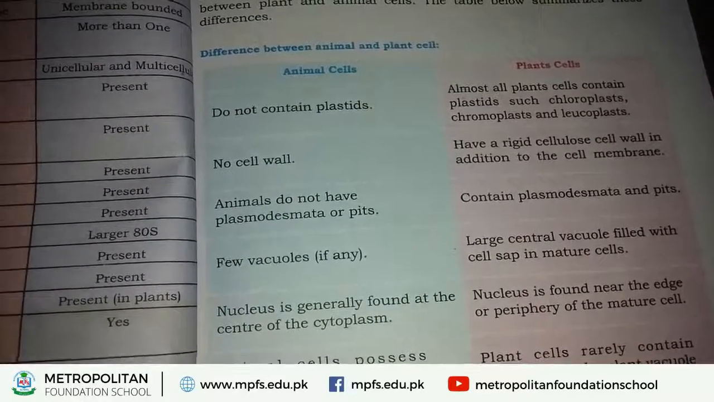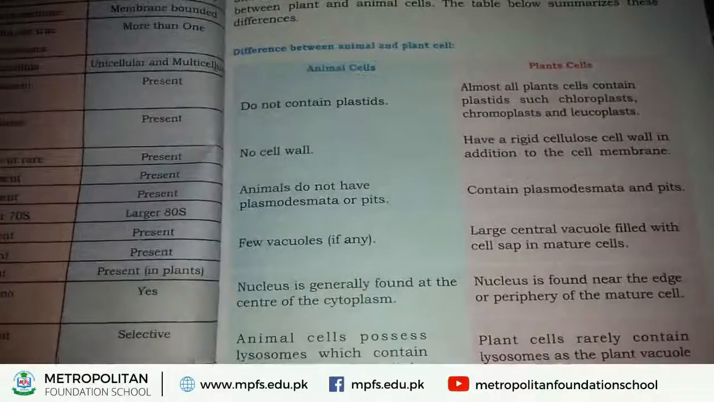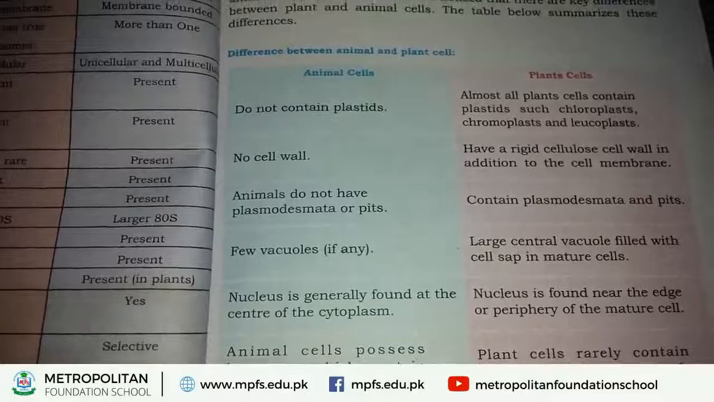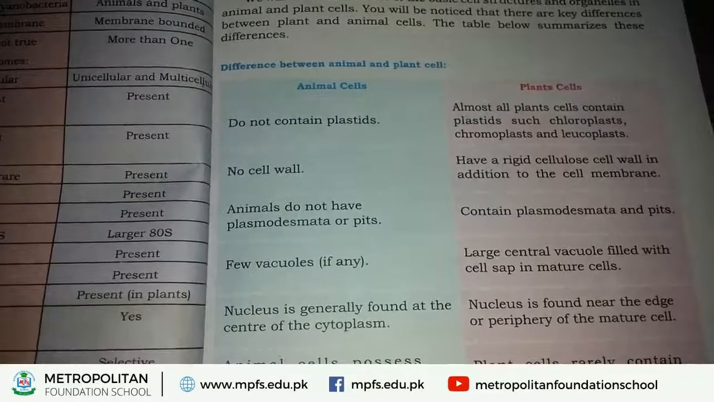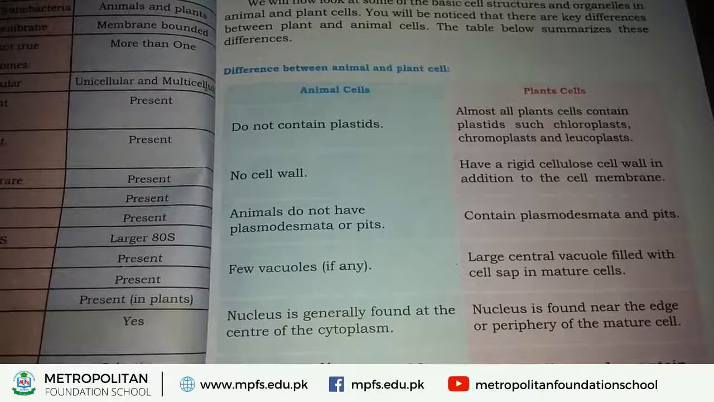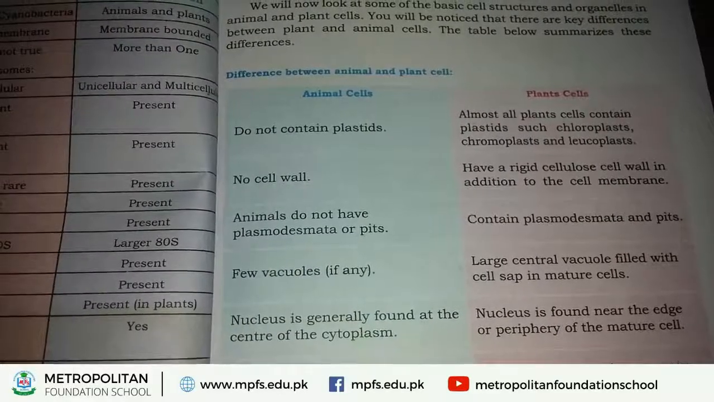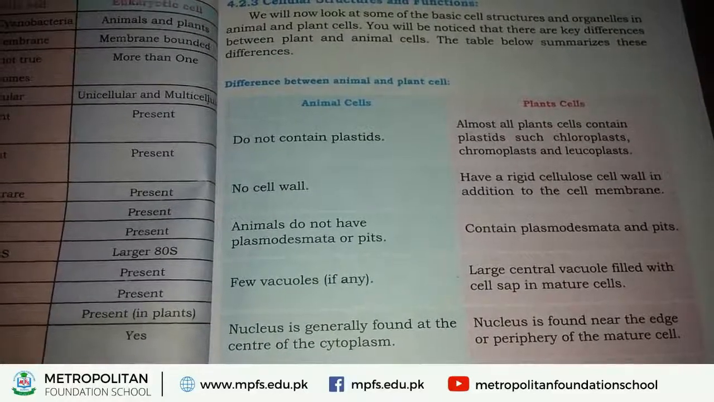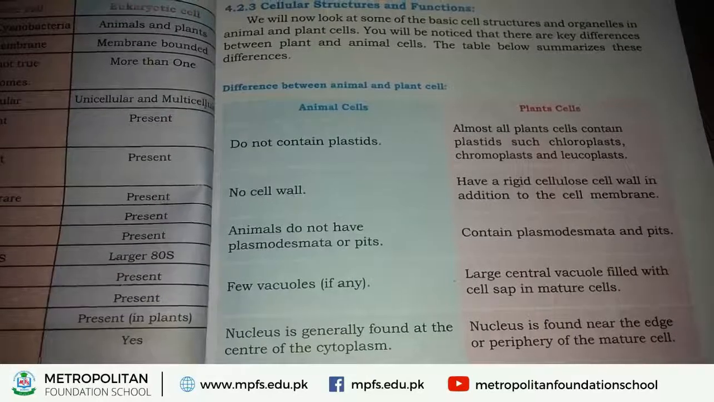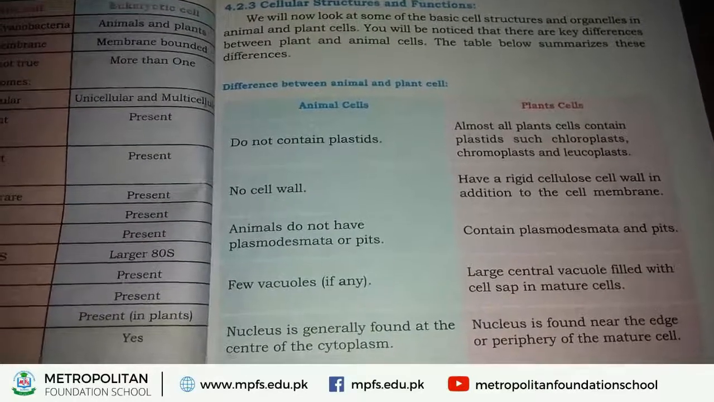Next, nucleus. The next structure is nucleus, which is found in both animal cell and plant cell. Nucleus is a spherical shaped structure. In animal cell, nucleus is found in the center of cytoplasm, but in plant cell it is found near the plasma membrane.